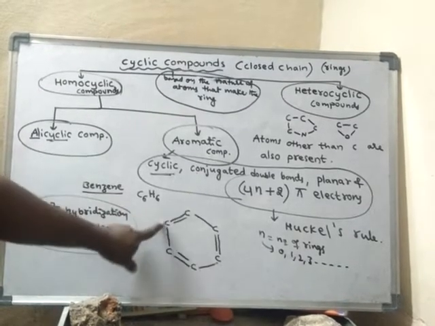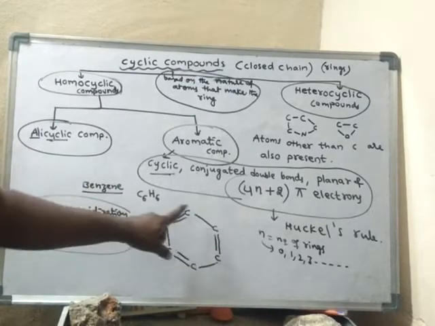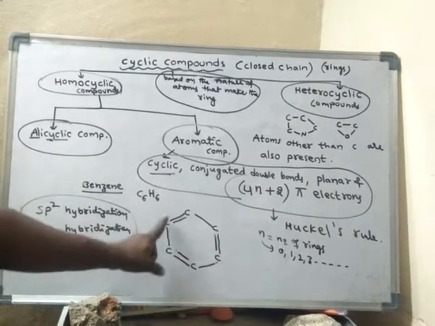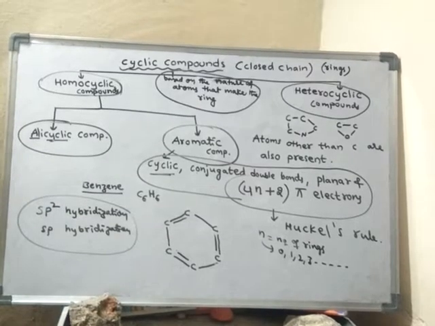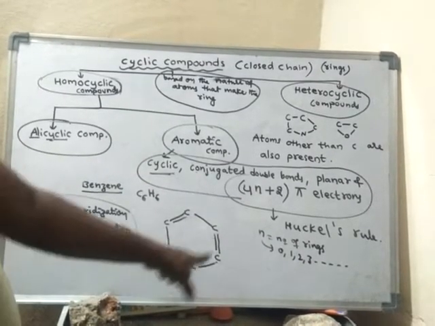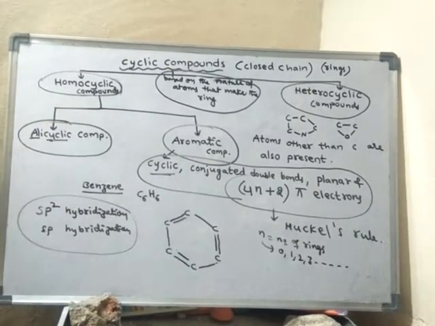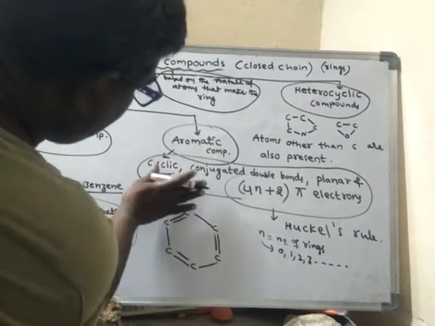Okay, in the cyclic structure, if all the carbon atoms, or else all the atoms which are forming the ring, are either sp2 hybridized or sp hybridized, then only that molecule will be a planar molecule. Otherwise it is not a planar molecule. That means all the atoms will lie in the same plane.